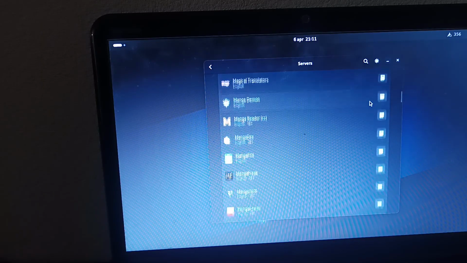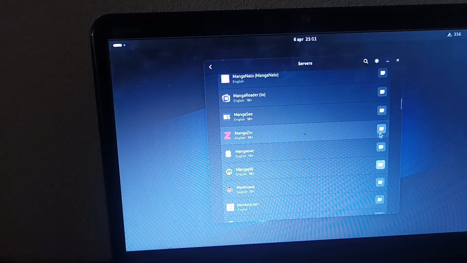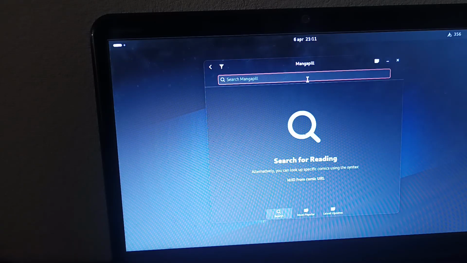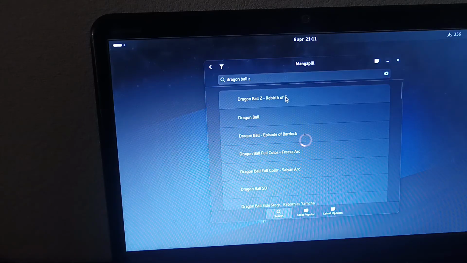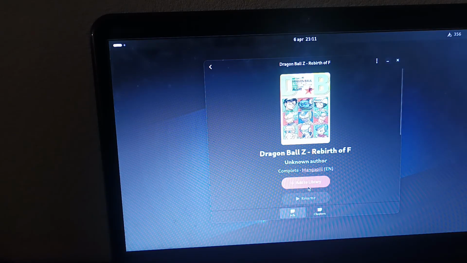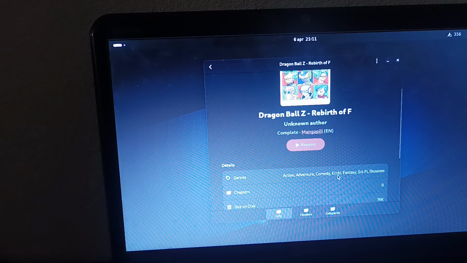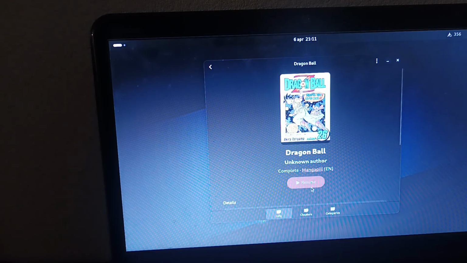Manga Pill is the one I use sometimes. Don't mind the rating, not all of them are 18 plus. We're just gonna write Dragon Ball Z. Is that it? Yeah, I'll just put a random one because I don't read manga that much. Oh, I should not read this, for my YouTube safety. Okay, so we're gonna do this one.